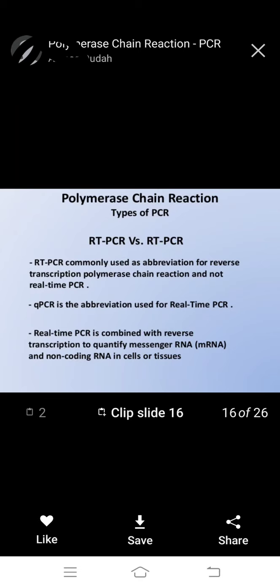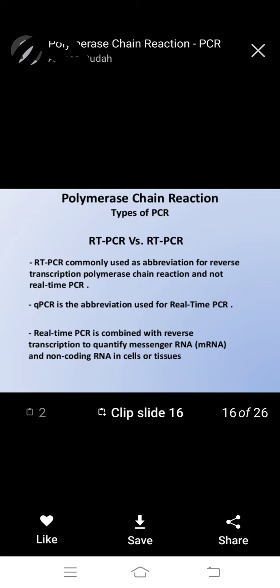Next, types of PCR. Next, RT-PCR, which is very important for identifying the corona test. RT-PCR is the commonly used abbreviation for reverse transcription polymerase chain reaction, and not real time PCR, which is very important. The qPCR is the abbreviation used for real time PCR.